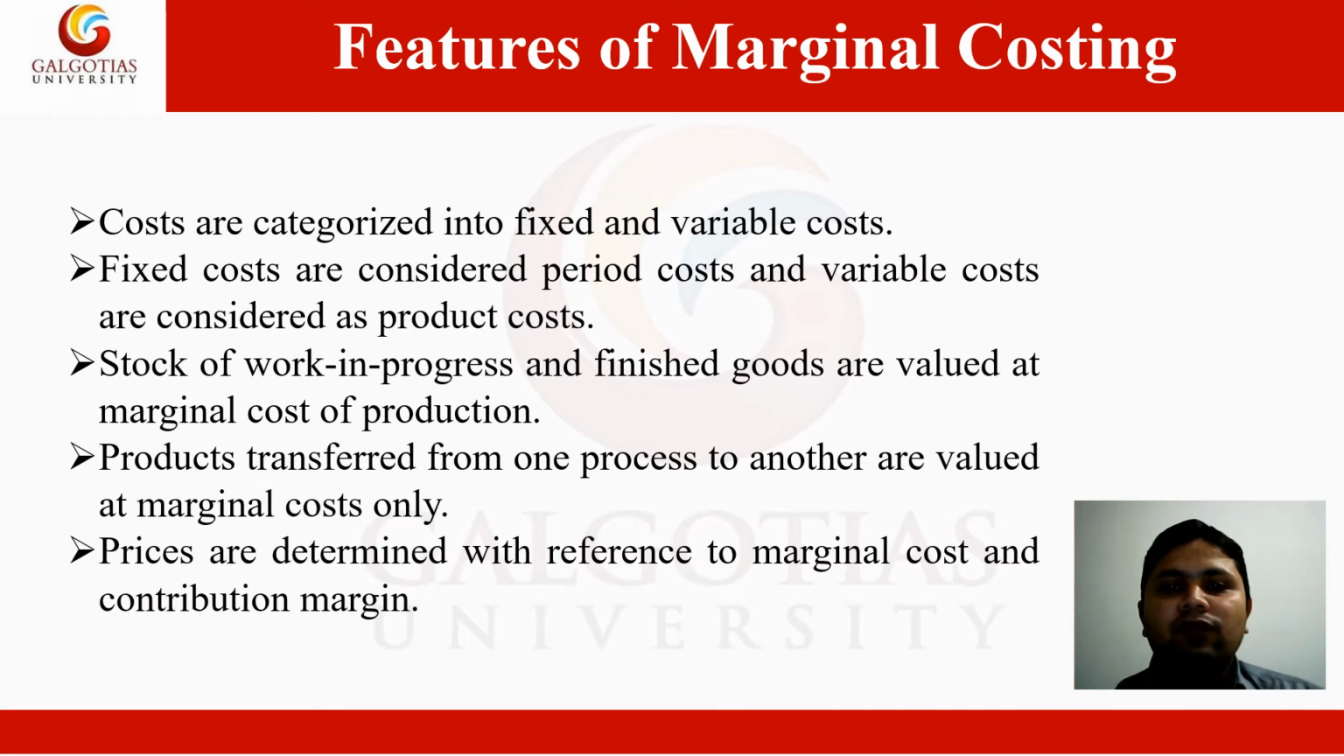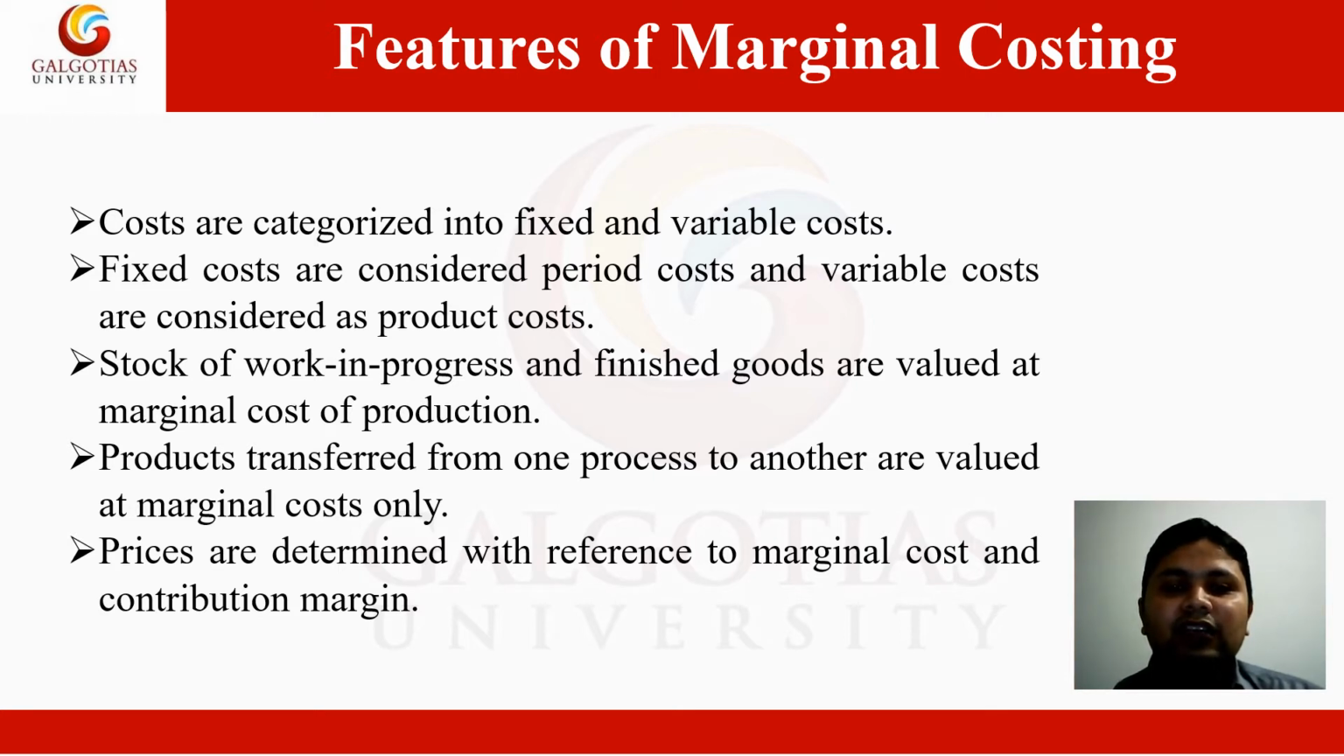Now the features of marginal costing. The main features of marginal costing are as follows. Number 1, all costs are categorized into fixed and variable costs. Variable cost per unit is the same at any level of activity. Fixed costs remain constant in total regardless of changes in volume. Number 2, fixed costs are considered period costs and are not included in product cost. Only variable costs are considered as product cost.